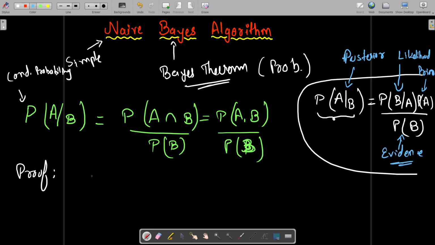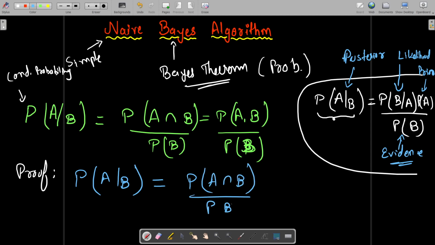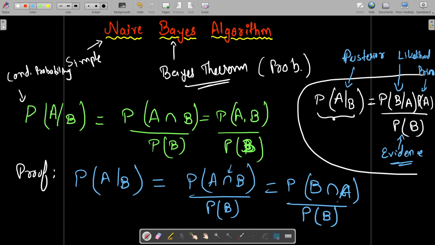I'll start with A given B, and we know it is written as the probability of A intersection B divided by the probability of B. We know that intersection, this is set theory you can say, is commutative, so we can write it as B intersection A as well, over the probability of B. Correct.